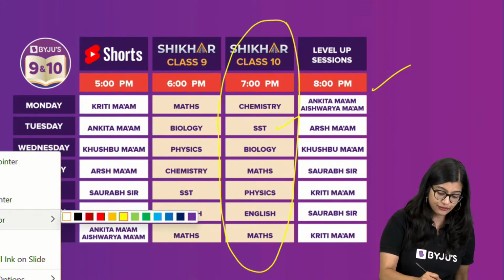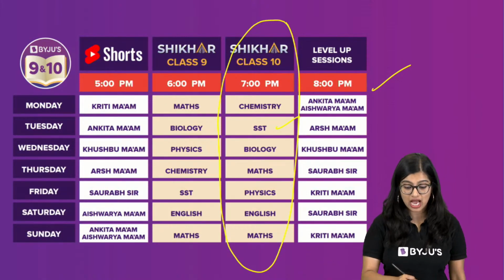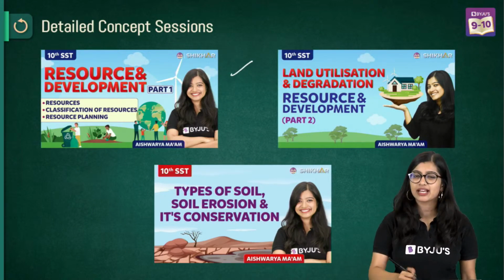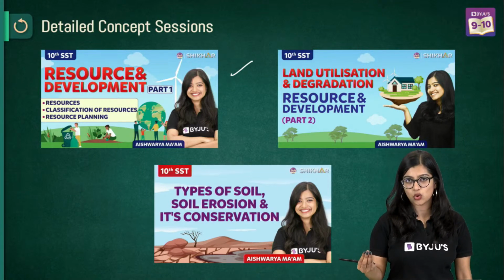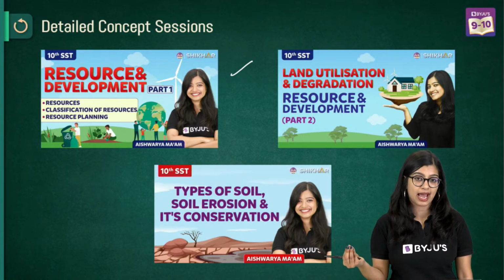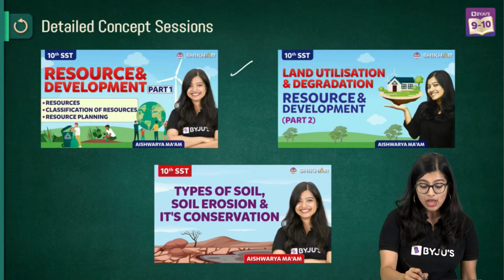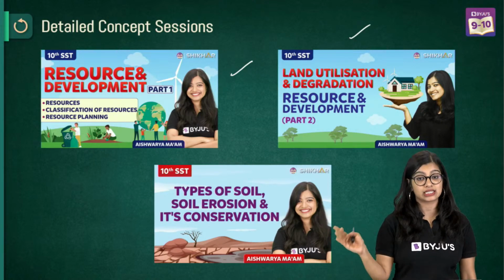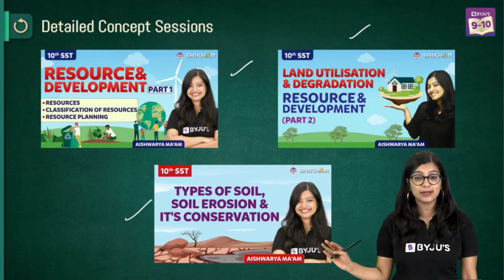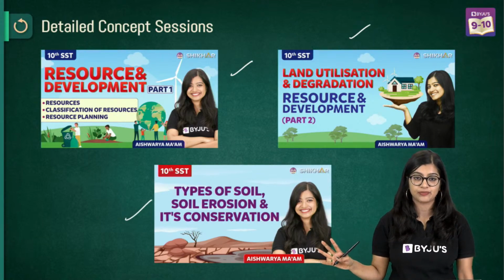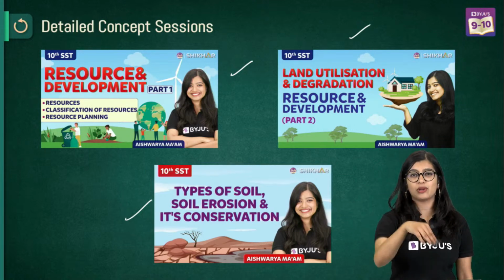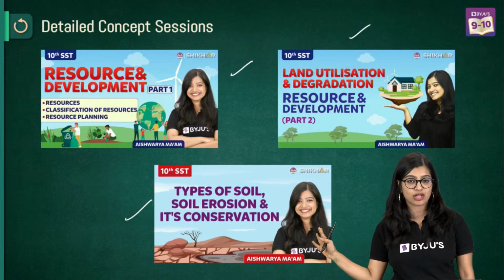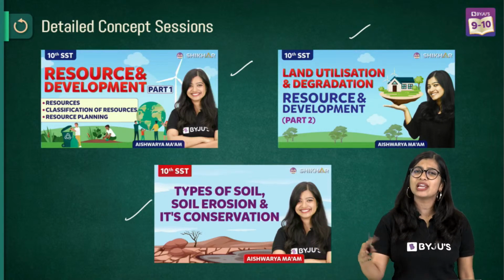Now, of course, if you've come directly for today's revision class, this is just to let you know that I have done detailed concept sessions, where first I have taken up the basic understanding of what is a resource, how transformation of resources can happen, and resource planning, followed by which I did an entire session on just land utilization, land degradation and conservation, and the last session on types of soil, soil erosion and conservation. Now, of course, the links of this video will be available to you. I'll ask the team to pin it in the comments of this video so that you can access in-depth conceptual explanation. But today I'm only going to revise it.